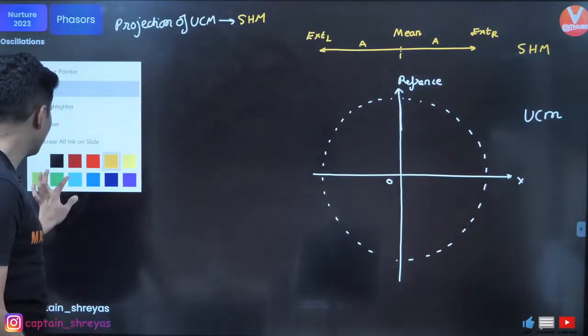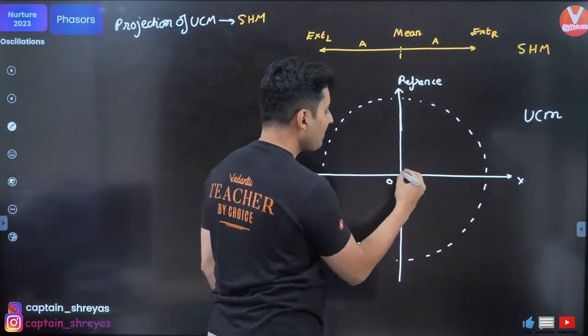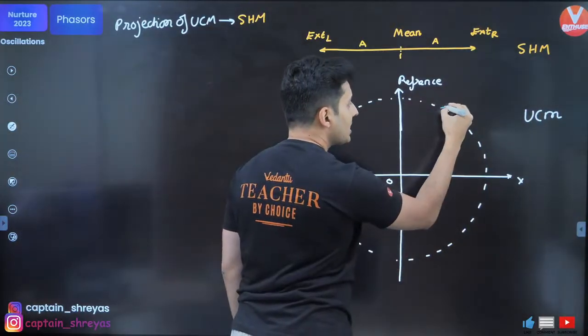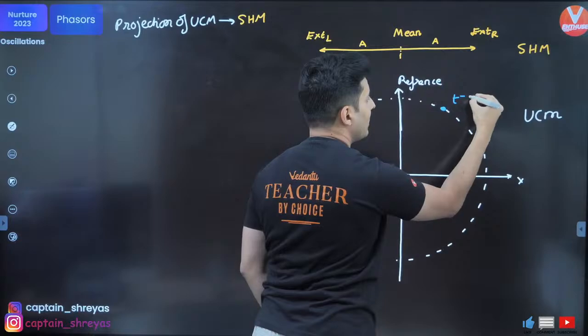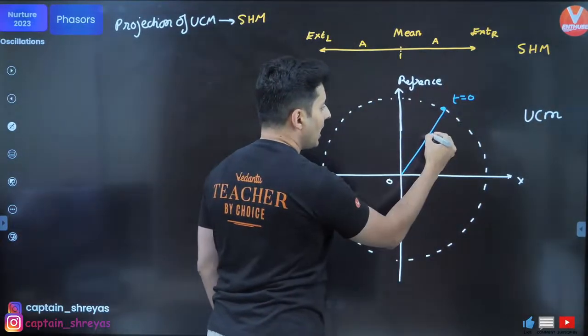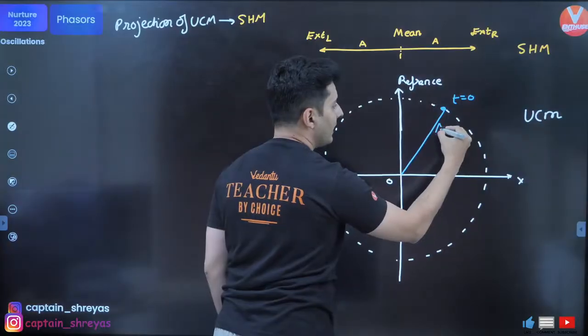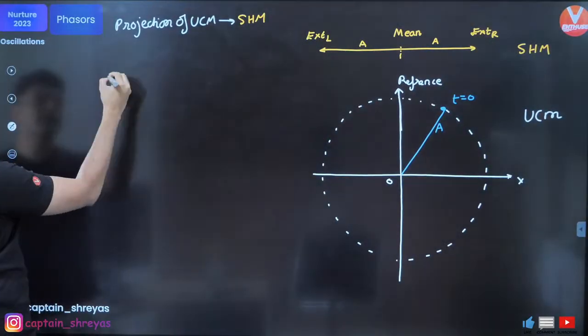Now there are a few things that you need to draw and keep in mind. Observe this. Let's say, for example, initially my particle which is performing uniform circular motion is over here at t is equal to 0. So I will draw a line over here, and this is the radius. The radius is a.